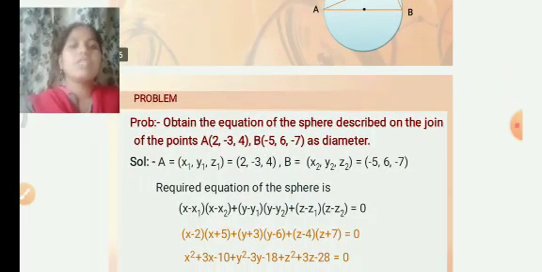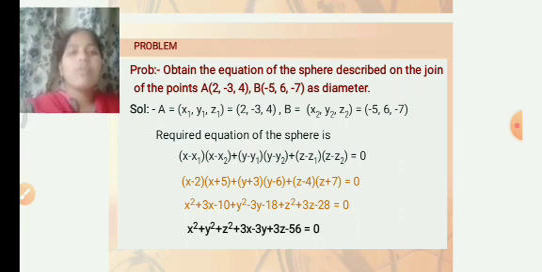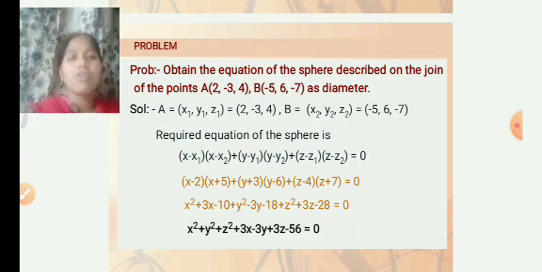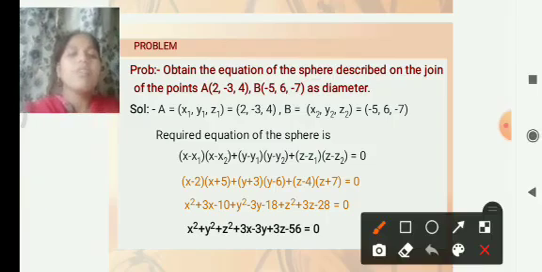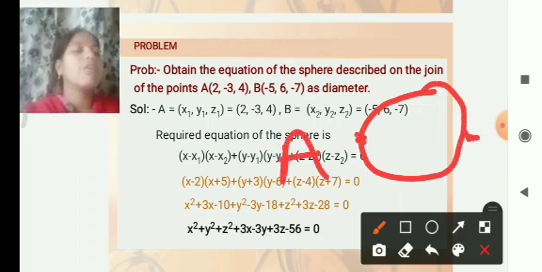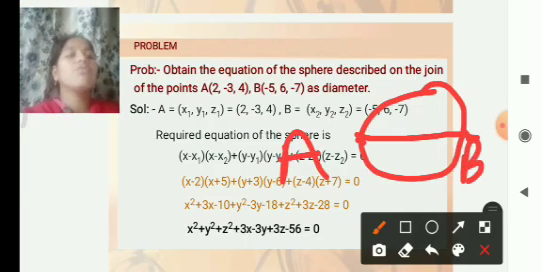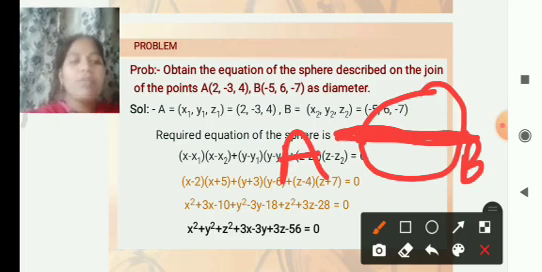Based on this principle, find the equation of the sphere described on the line joining the points A (2, minus 3, 4) and B (minus 5, 6, minus 7) as the diameter. Here, this is the equation of the sphere. This is one end of the diameter, and this is the other end. A (x1, y1, z1), B (x2, y2, z2) are the two ends of the diameter. How do we find the equation of the sphere?